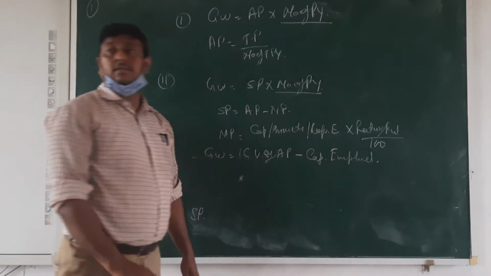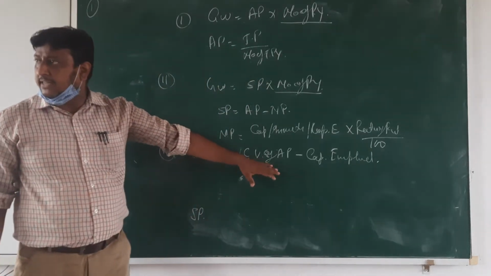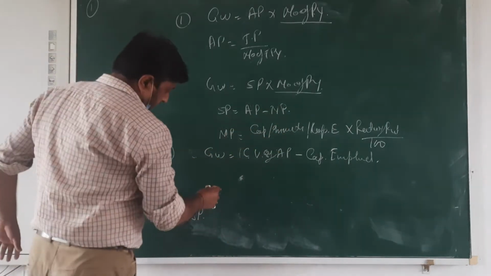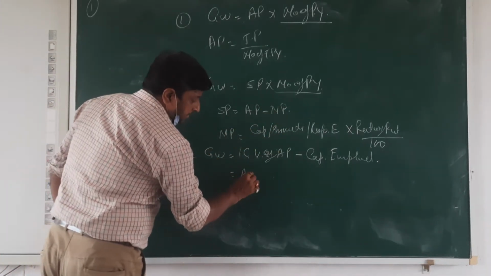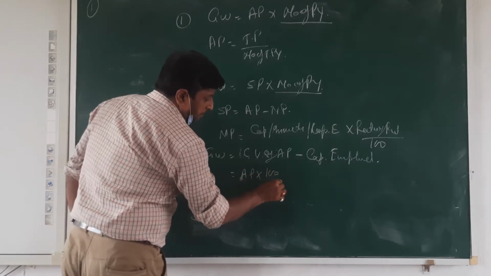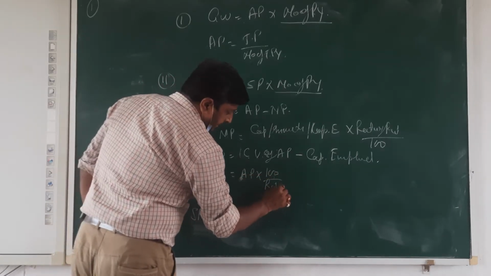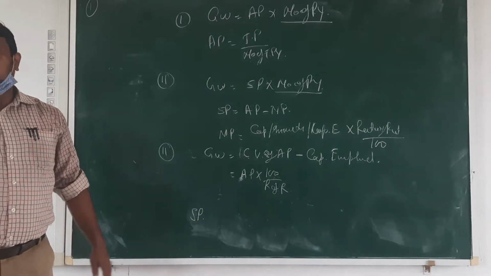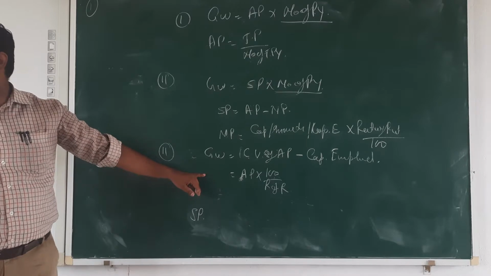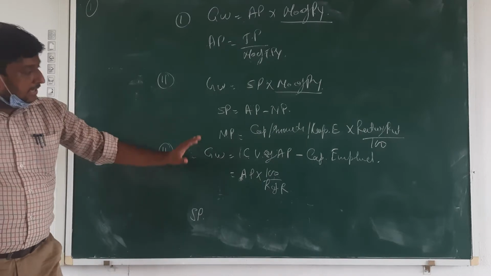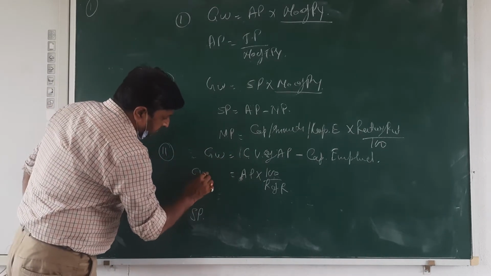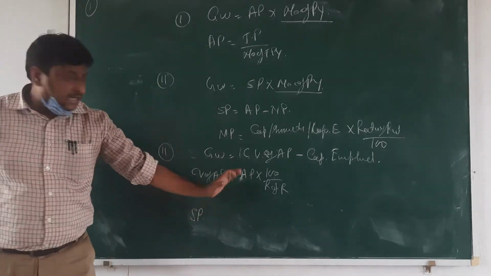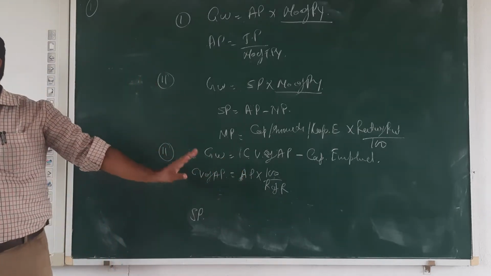Okay, beta. And how are we going to calculate this capitalized value of average profit? Just see, average profit into 100 upon ROR. ROR means rate of return. Okay, beta. Capitalized value of average profit is equal to average profit into 100 upon rate of return.